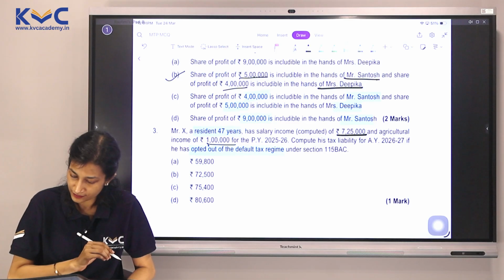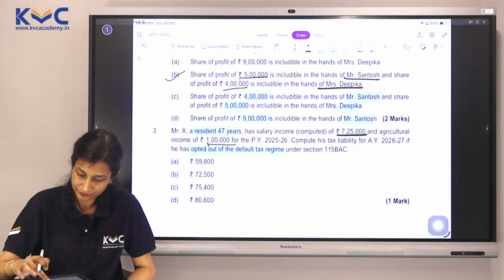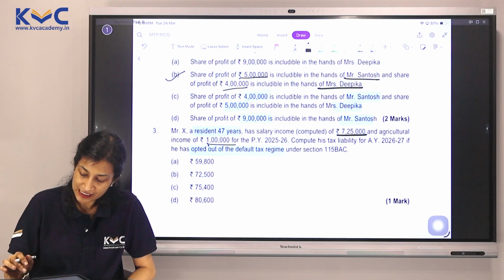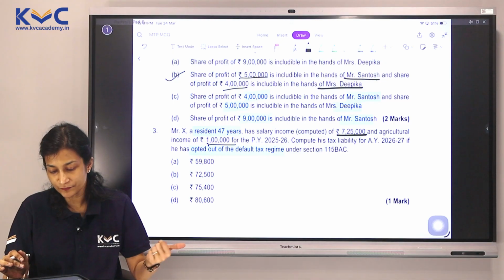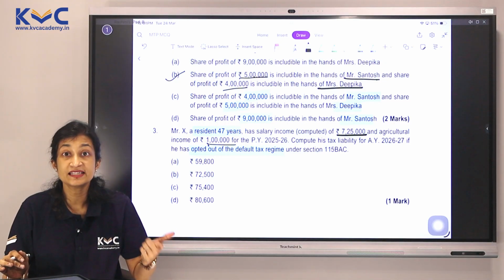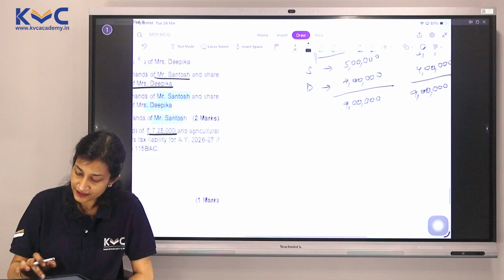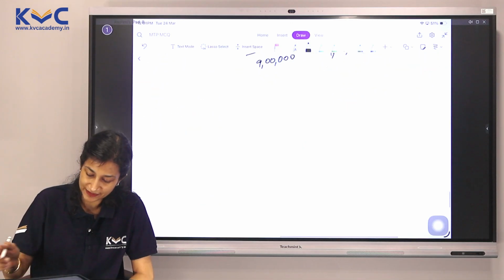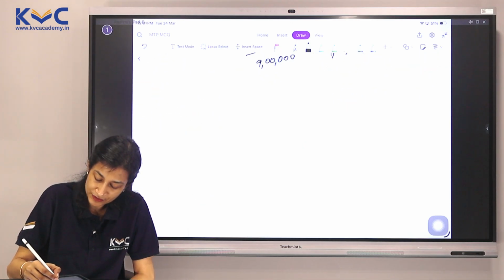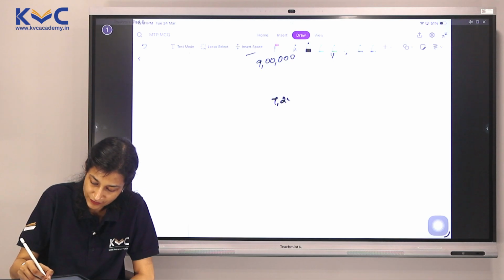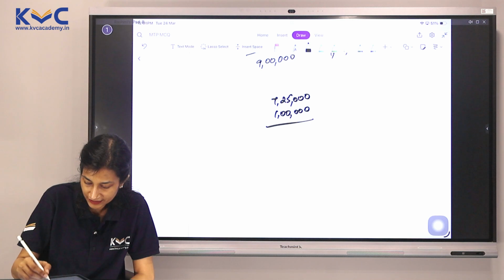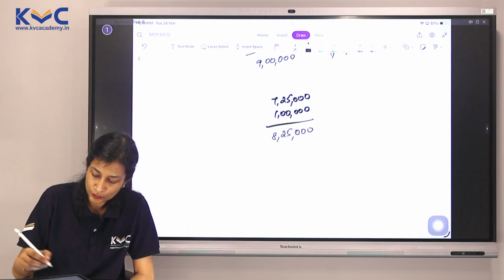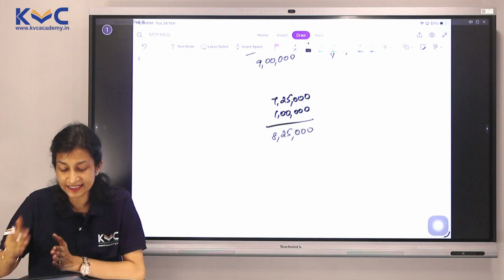47, resident. So we are having 2 incomes. One is a regular income of 7,25,000. Another one is an agricultural income. Partial integration will be applicable. So we are talking about the regular income of 7,25,000 and agricultural income of 1 lakh. Total income of 8,25,000. Yes, this is his total income. If I tax the entire thing,